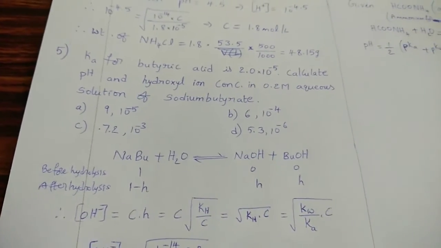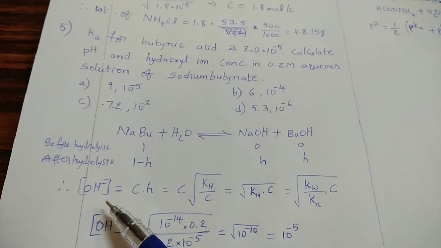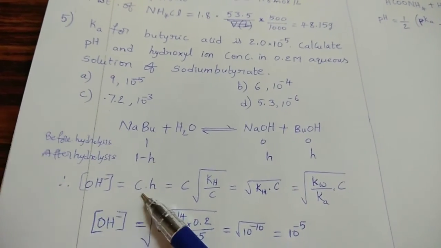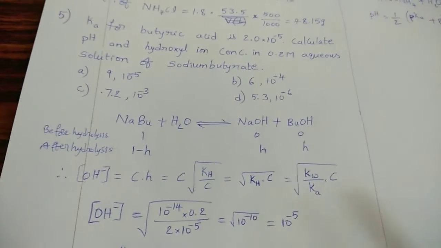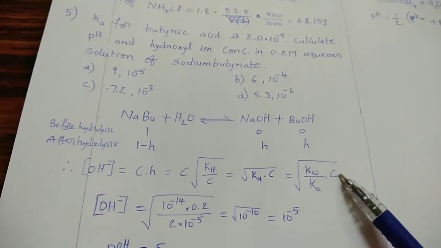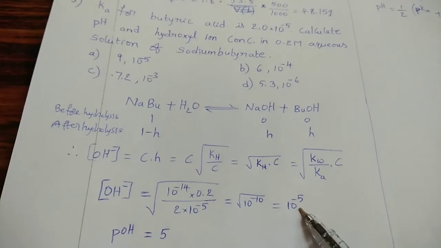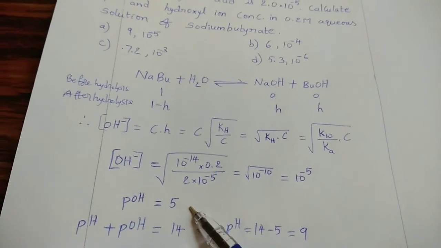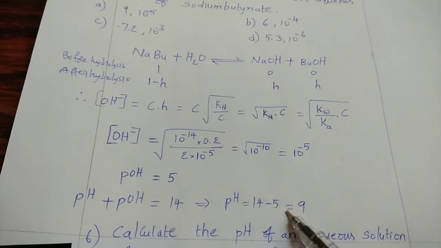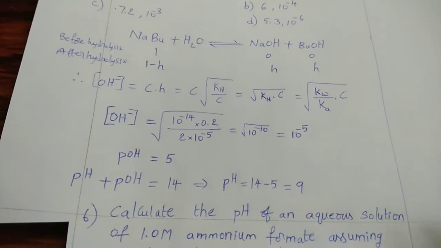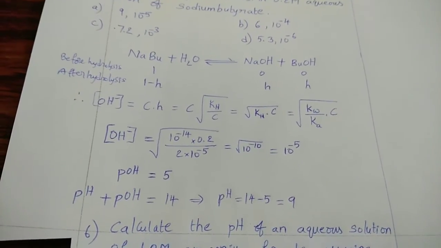That's why concentration of OH minus ion equal to C into h. So C into square root of Kh by C. Now substitute Kw, C and Ka. Then we can get OH minus ion. From this pOH, we can get that is 5. So pH equal to 14 minus 5 equal to 9. Okay students, we'll meet in the next class.